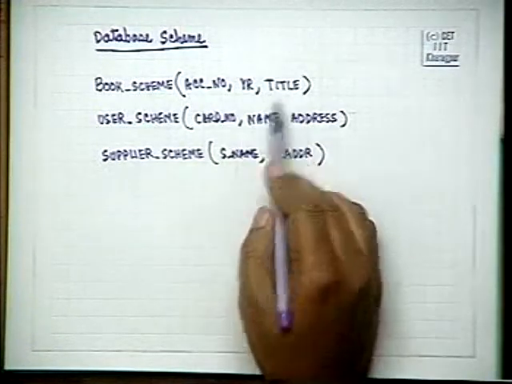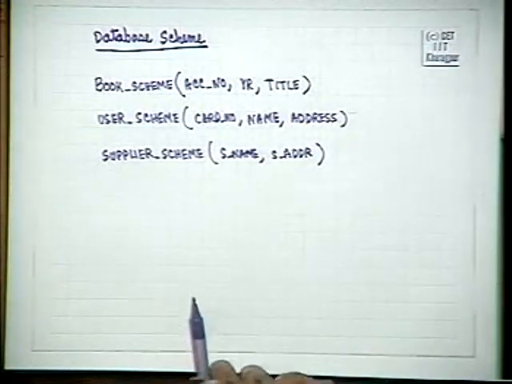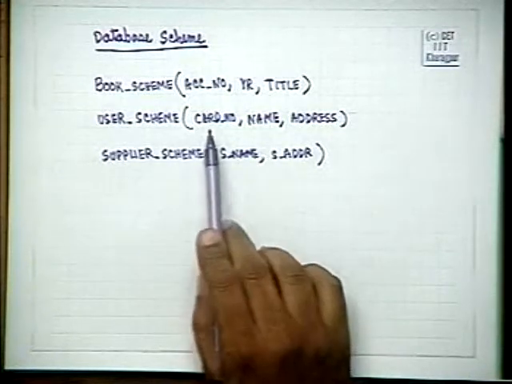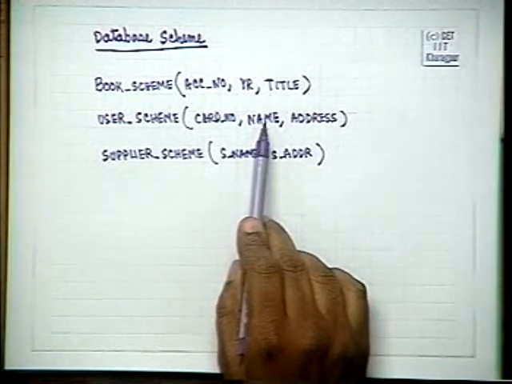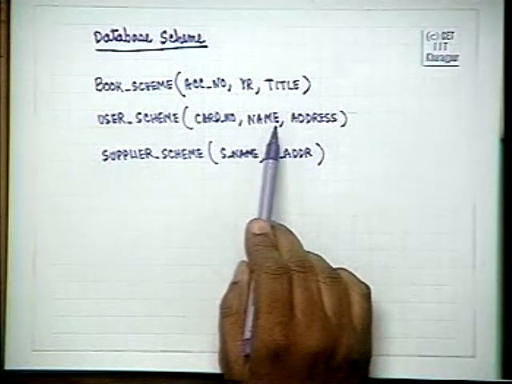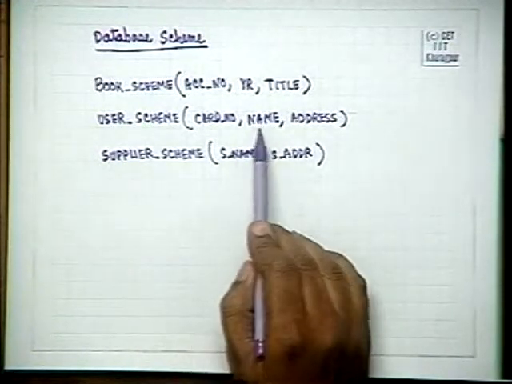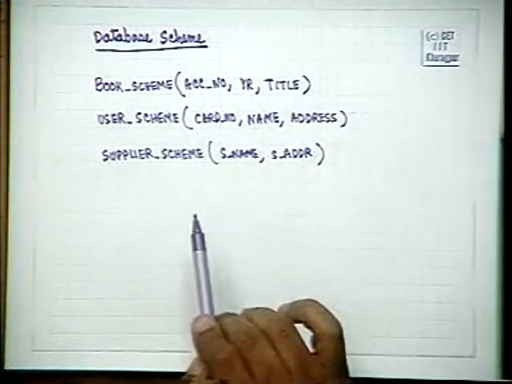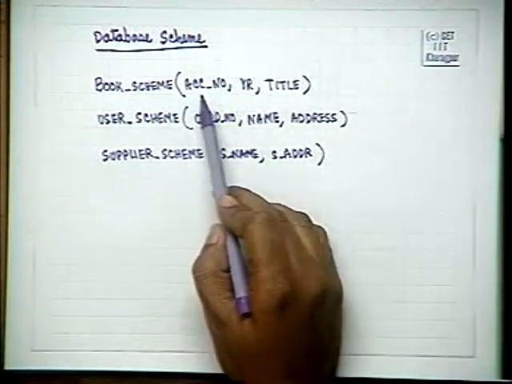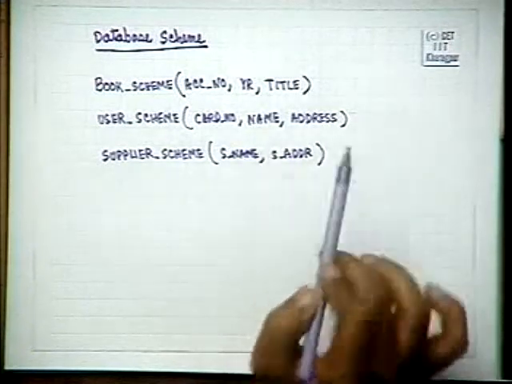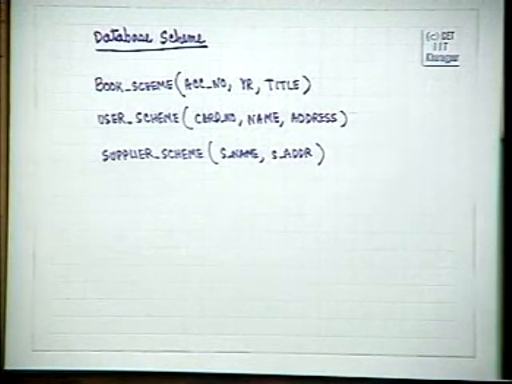We will have separate names for all these attributes. If we do not have the same name, see, this is a name, this is a name, but we will have 2 different identifiers for these 2 names because they are 2 different names, and we will give the type of each of these also. That I have not mentioned here.